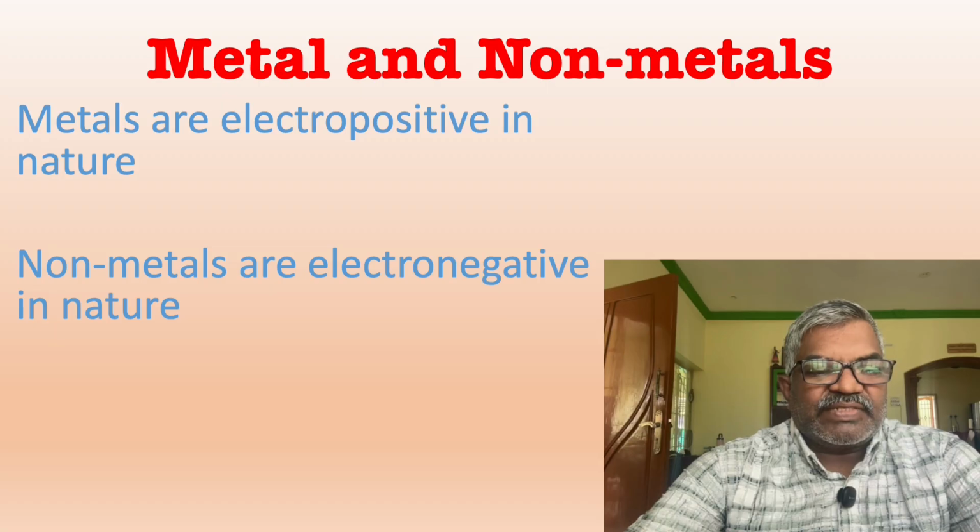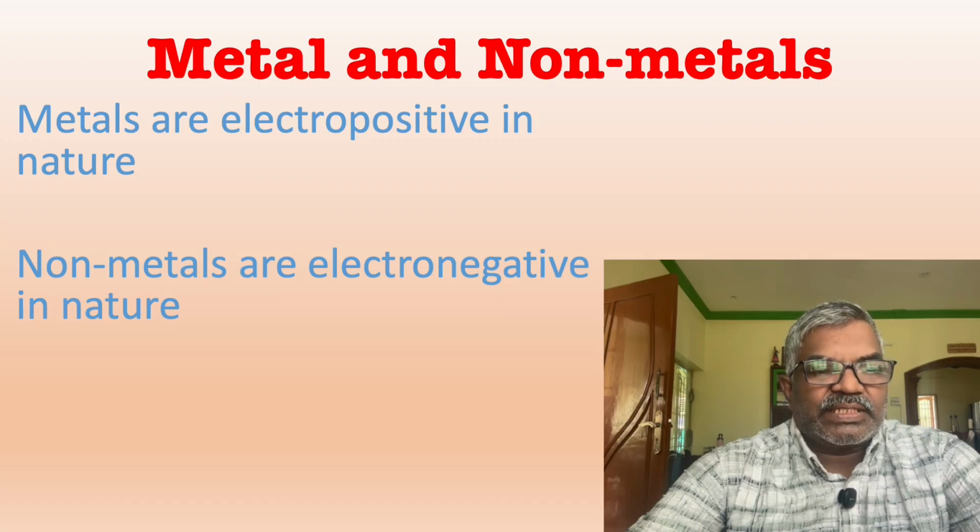So what is electropositivity? The elements which can lose electrons to become positively charged ions, that is electropositivity. That means all the metal elements which can lose electrons are electropositive in nature.